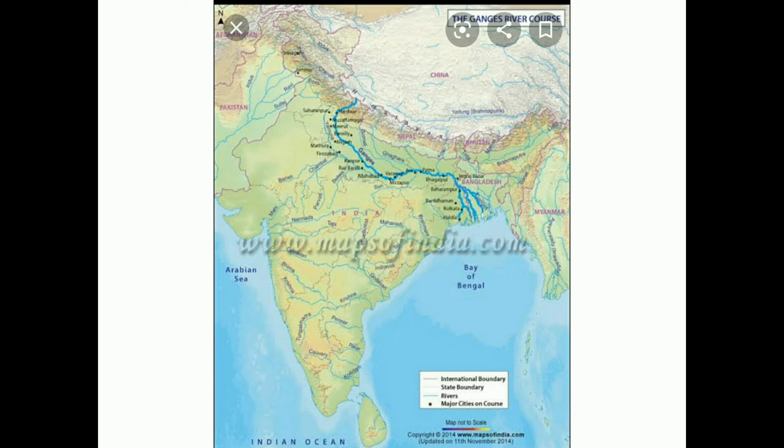Now let us move to the other river system, that is called the Ganga river system. In this picture, you can see one dark blue color line, and that is the Ganga river. This Ganga river also originates in the Himalayas near Lake Manas Sarovar. From there, it flows into India through the Uttarakhand region, then to Uttar Pradesh, Bihar, West Bengal. Even some of its tributaries flow into Madhya Pradesh also. So this is one of the major river systems in India, the river Ganga.